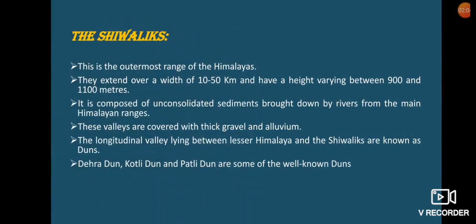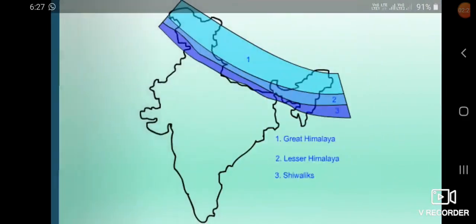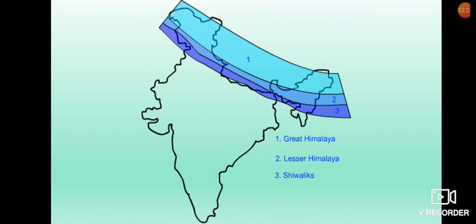The third range or the outermost range of the Himalayas is Shivaliks. These Shivaliks are covered with thick gravel and alluvium, and they have the dunes named Dehradun, Kotli Dun and Patli Dun. Here you can see the 3 ranges of Himalayas. Number 1 is presenting the Great Himalayas, that is the Himadri. Number 2 is showing the Lesser Himalayas or the Himachal, and number 3 is presenting Shivaliks.